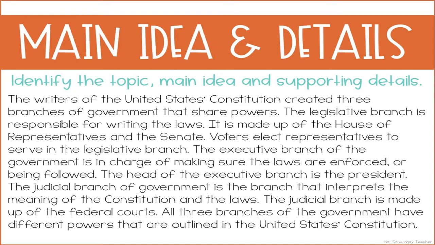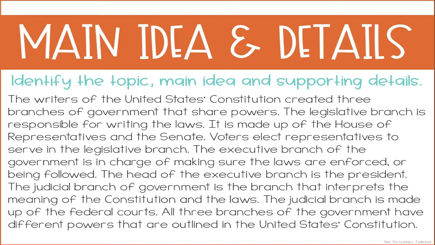So the writers of the Constitution created 3 branches of government that share powers. The legislative branch is responsible for writing the laws. It is made up of the House of Representatives and the Senate. Voters elect representatives to serve in the legislative branch.